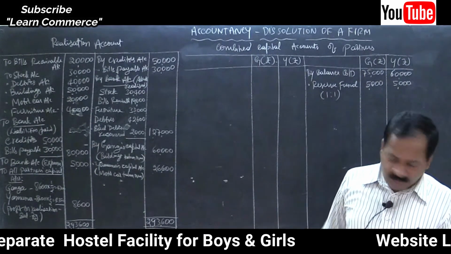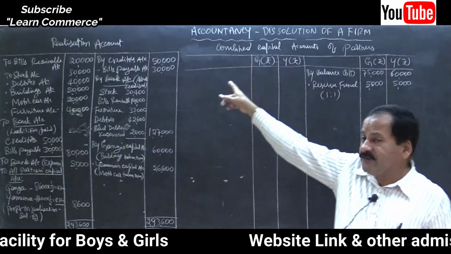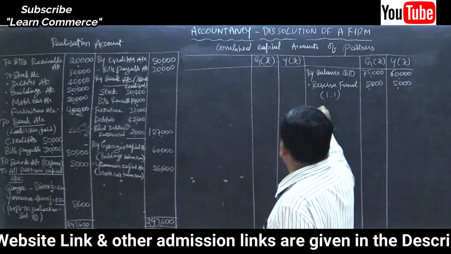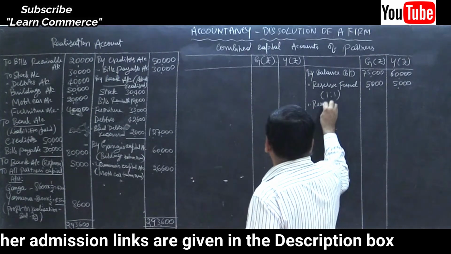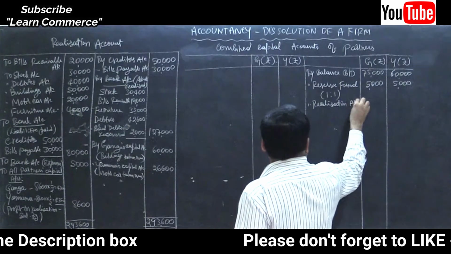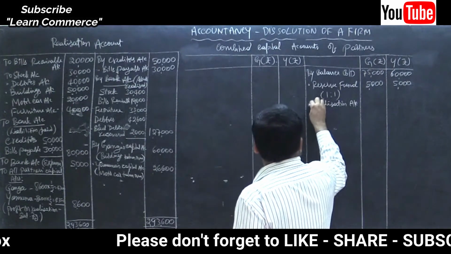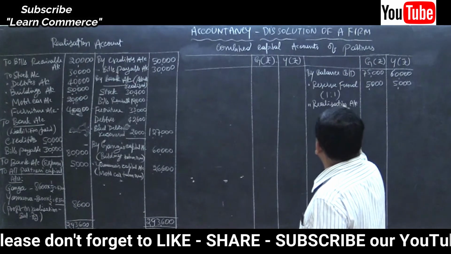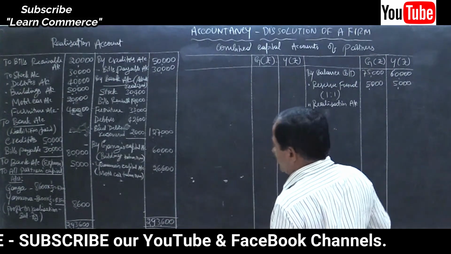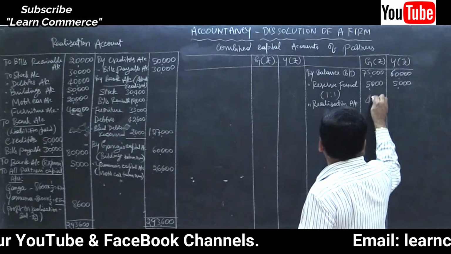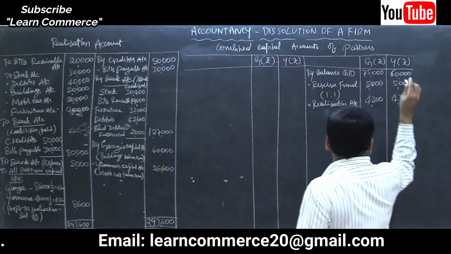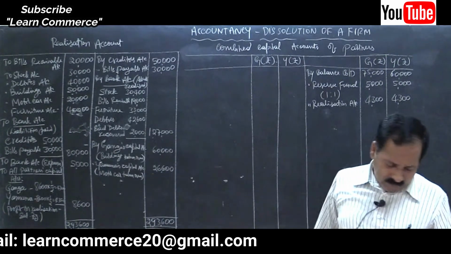Then what? That is profit on realization account added to all partners' capital account. So all partners' capital account is credited by realization account. There is no need of writing the ratio here because it is already distributed over there. 4,300 and 4,300 is done.